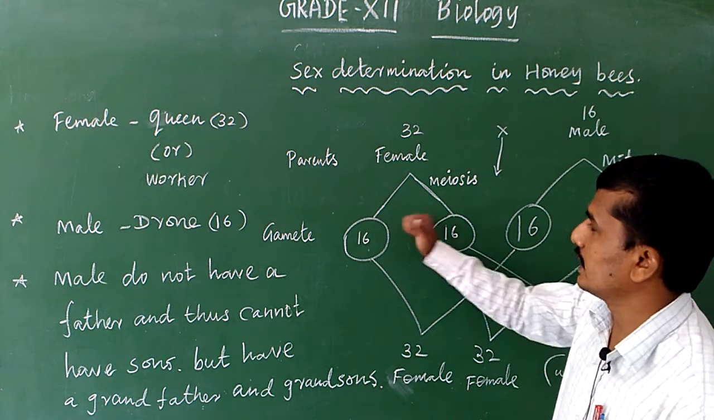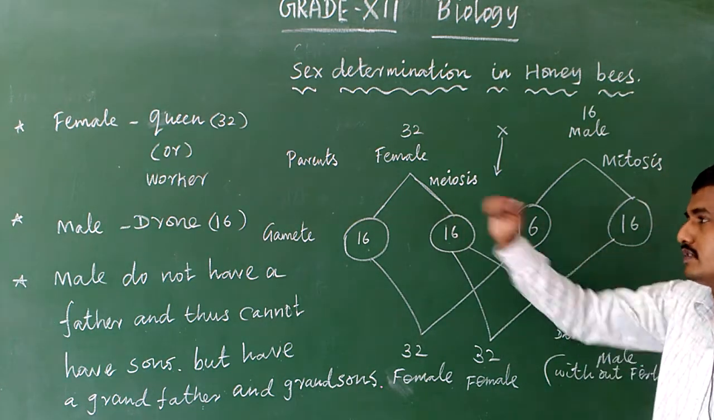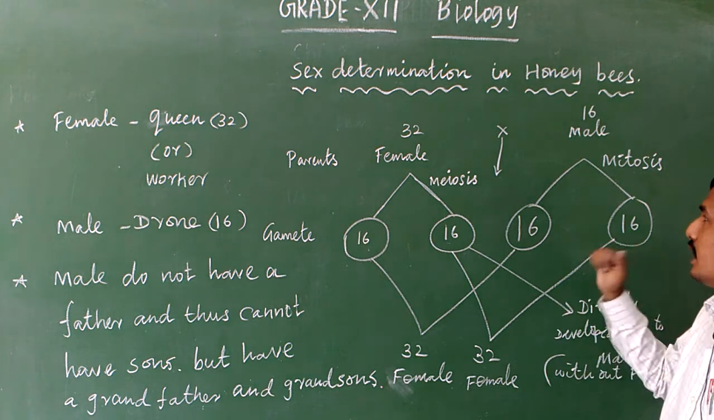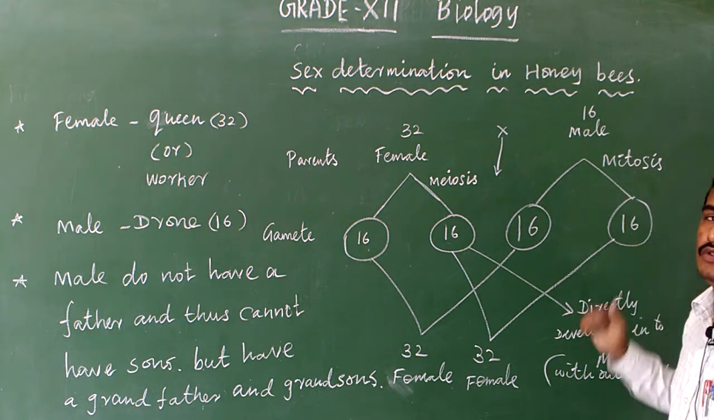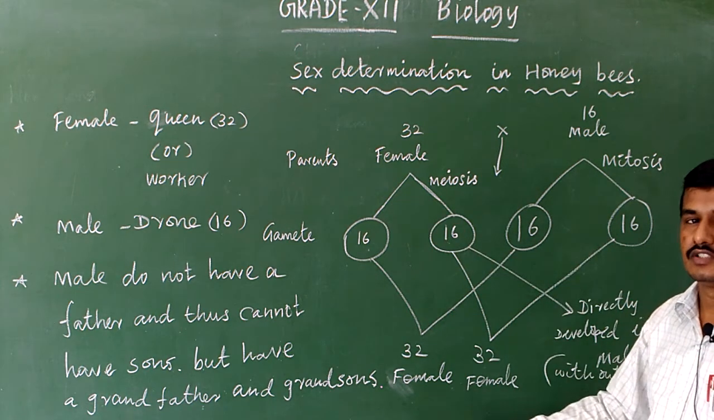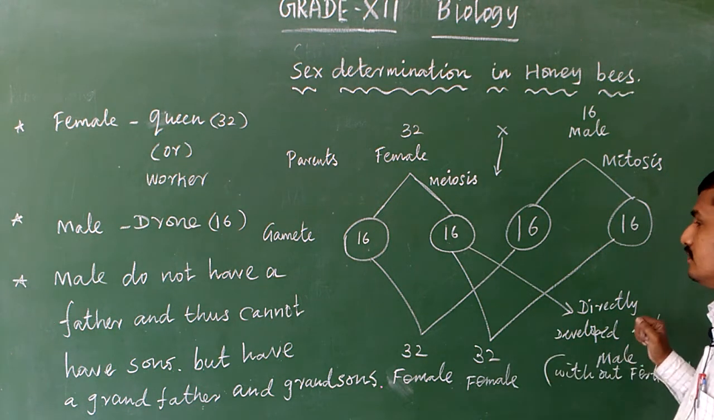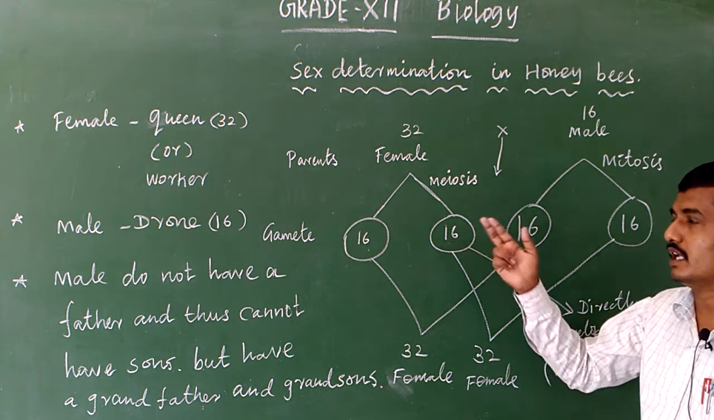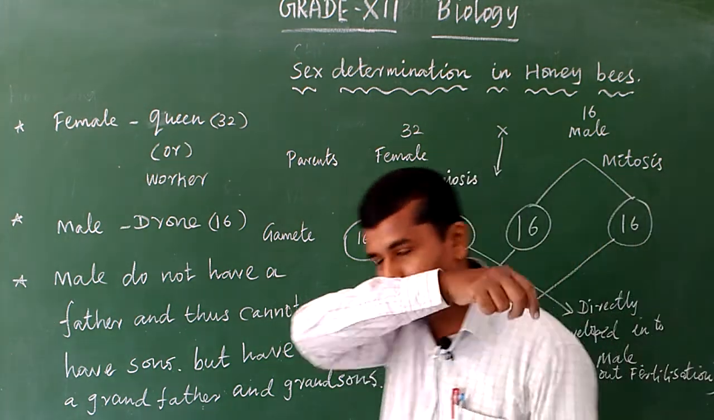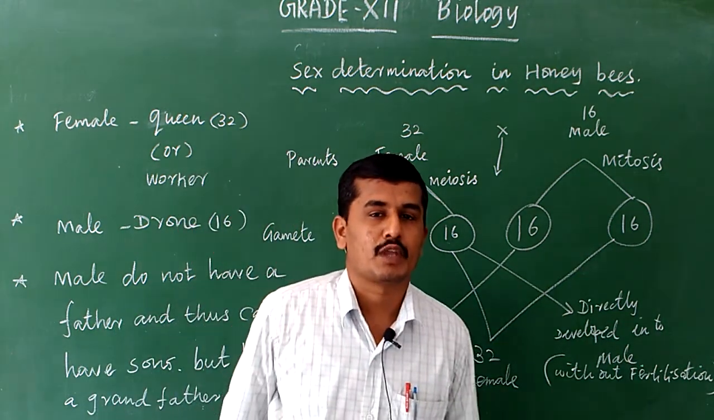Okay, so here the female has 32 chromosomes and the male has 16 chromosomes. After meiosis division it produces gametes, and after mitosis division it produces gametes. When the male and female gametes fuse, that is fertilization, and after fertilization only a female organism is formed. Without fertilization, the female egg or female gamete directly develops into a male. The process is known as parthenogenesis.